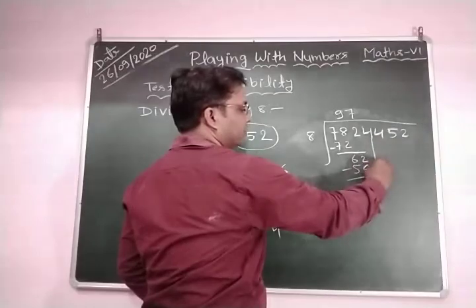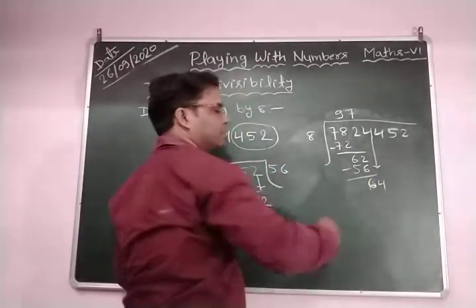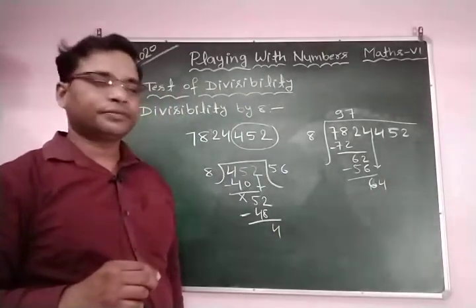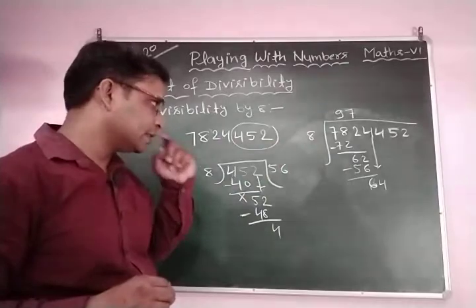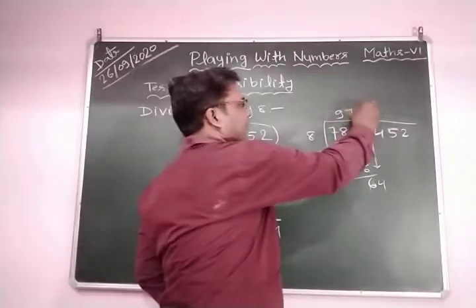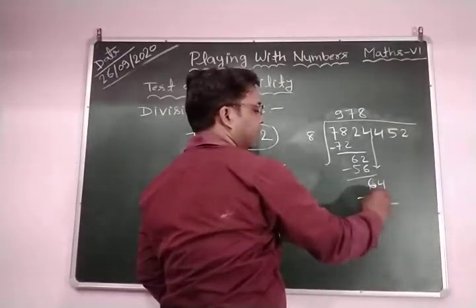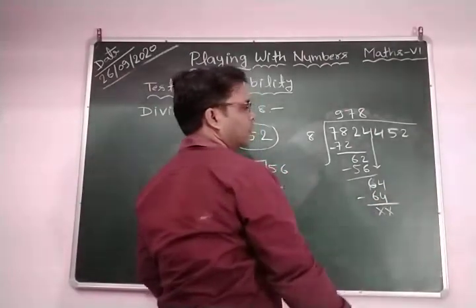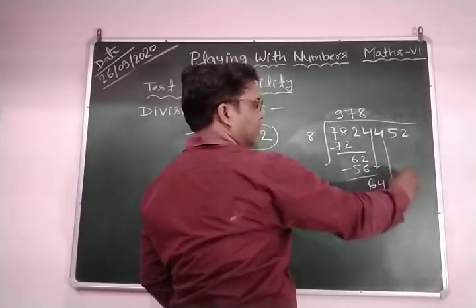Again bring down this 4. This becomes 64. 64 is our new dividend. 8 into 8 is 64, so you write 8 here. 8 into 8 becomes 64. Again this cancels. Now we bring down 4.